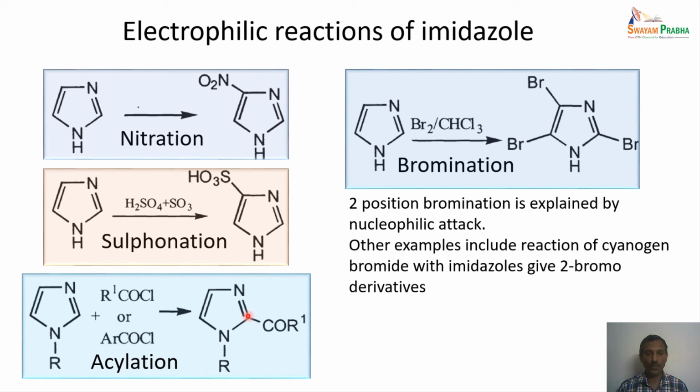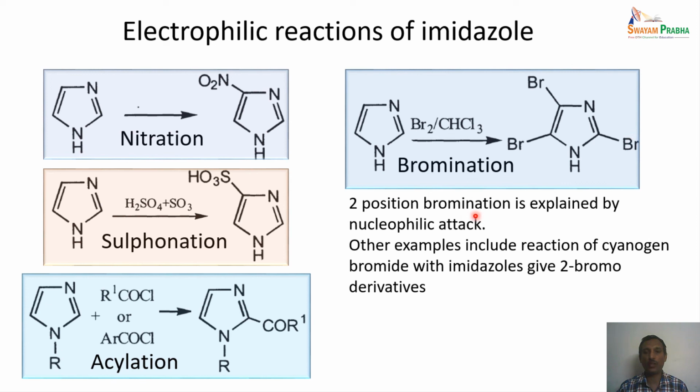Now we have to see how a 2 position attack actually takes place, because as we have seen earlier, if this is an electrophilic reaction, then this C2 carbon is not favorable for the electrophile to attack. But especially in the case of bromination, the C2 position is also attacked by the bromine. So how does the reaction actually proceed?